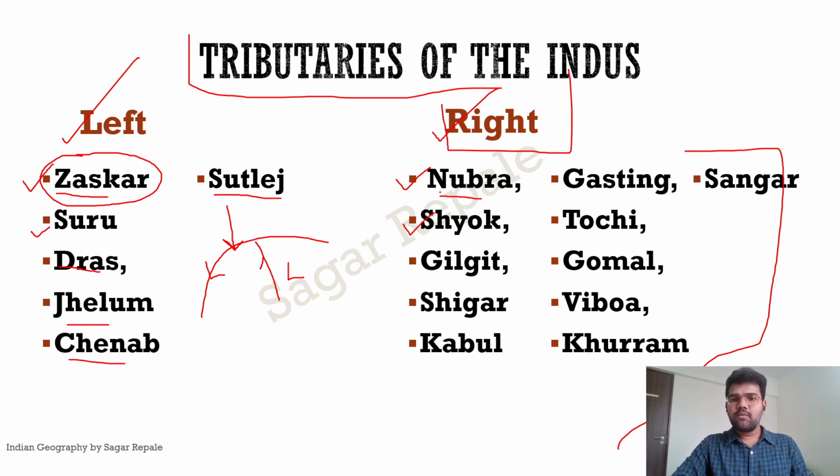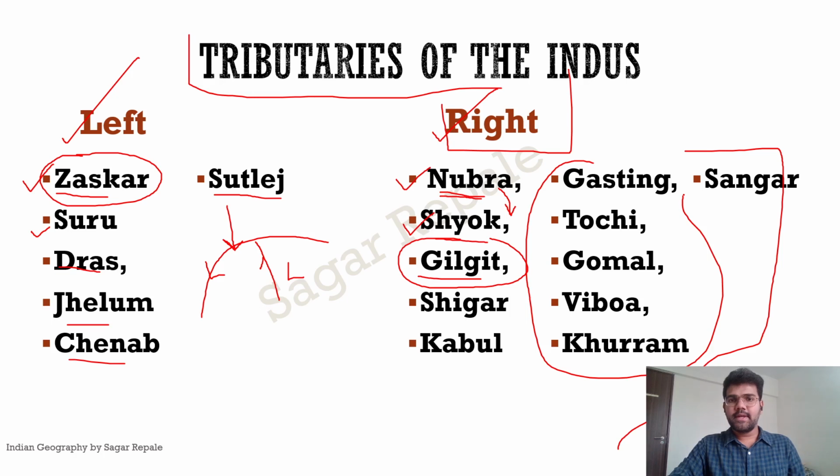Now, Nubra River, we have already talked about Nubra River. The Nubra River originates from the Karakoram mountain ranges, and towards the north side of Nubra Valley, we have the famous Siachen Glacier. Then Shok is an important tributary of River Indus, and Nubra is the tributary of River Shok. So Nubra joins Shok, and Shok River joins the River Indus. Then Gilgit, we talked about Gilgit. There was a question, so you should focus also on the River Gilgit. Rest all these rivers are not that important because they don't flow from the Indian territory.